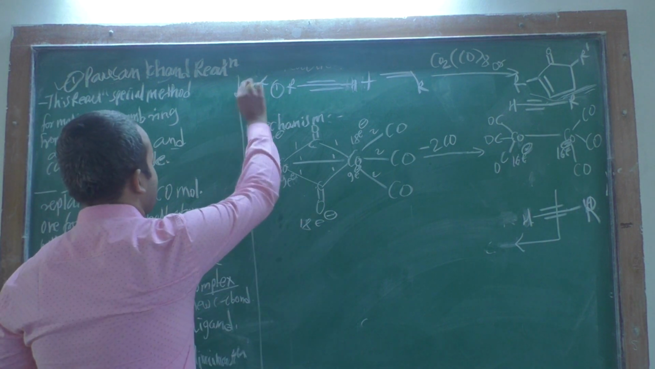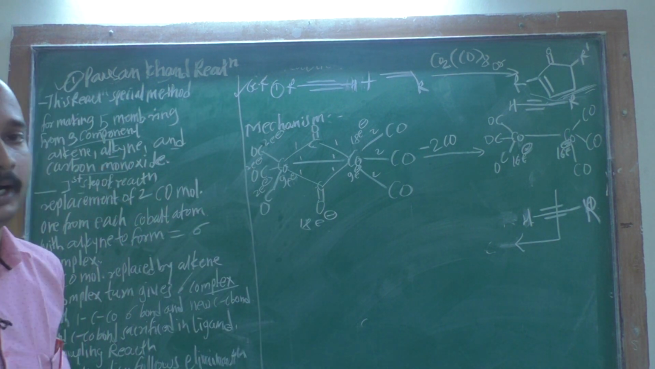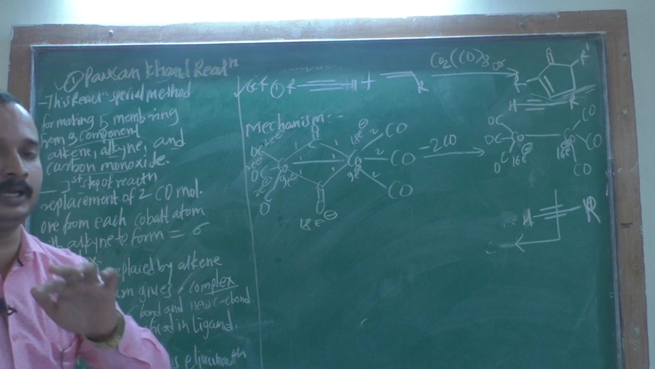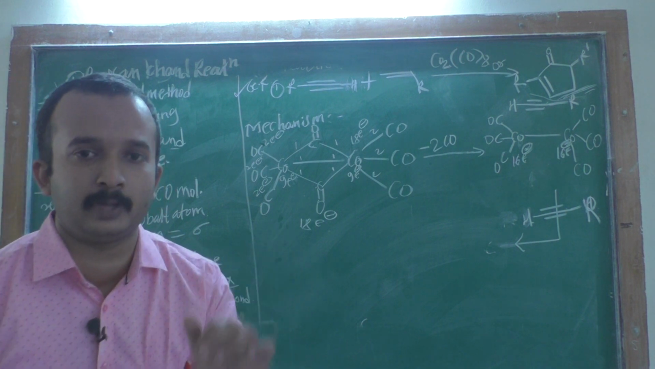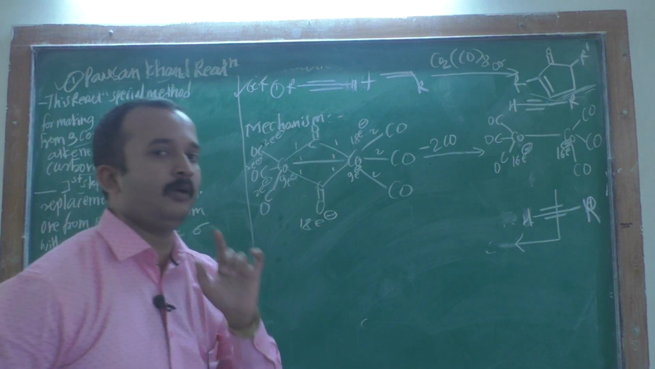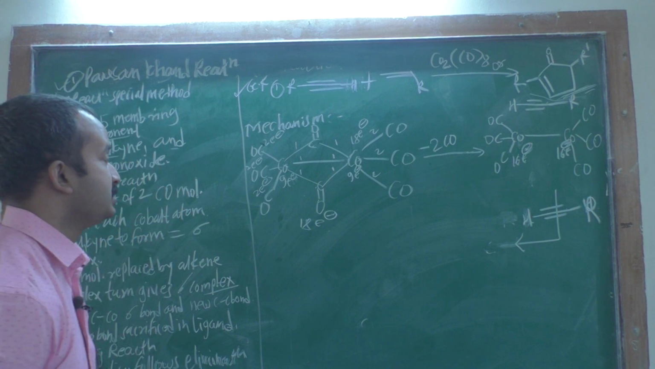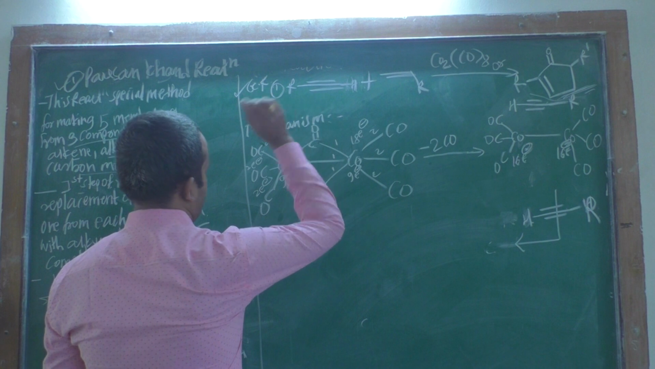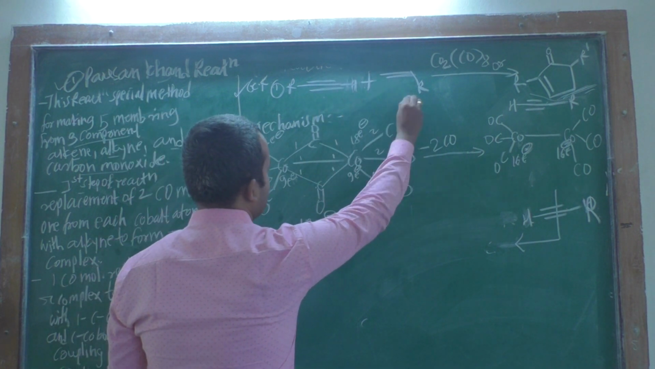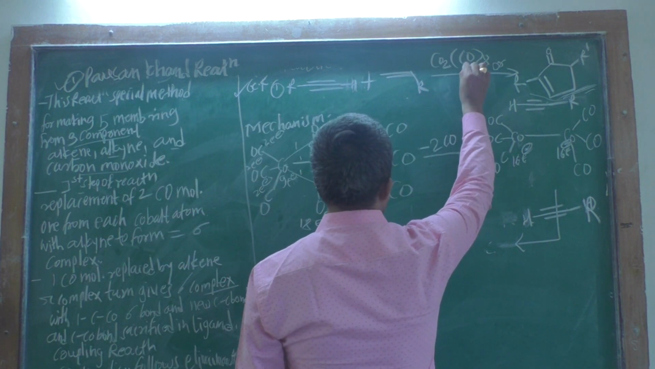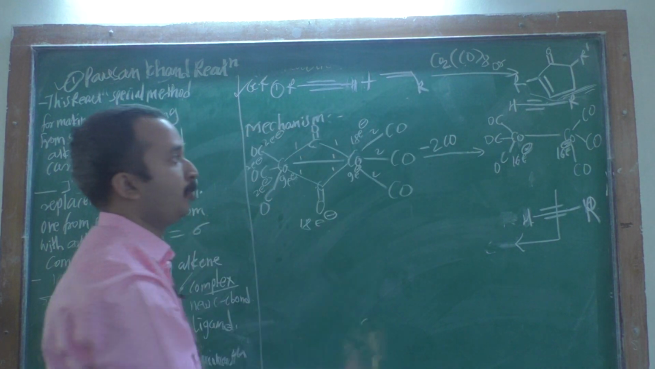This is the introduction part of the Pauson-Khand reaction, and now we have to discuss the general reaction. You take the 3 components and form the 5-member ring, and this is the Pauson-Khand reaction. Look at this: this is the alkyne component, this is the alkene component, and this is the carbonyl component, that is the carbon monoxide.